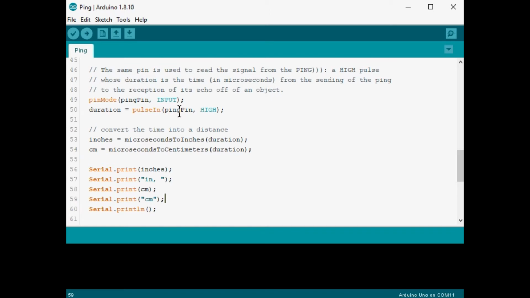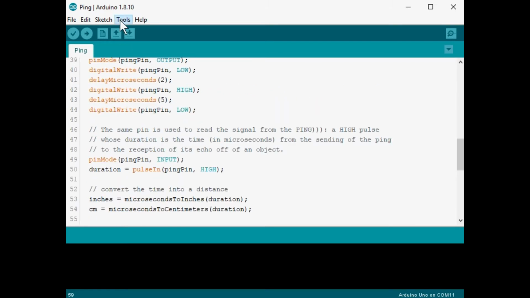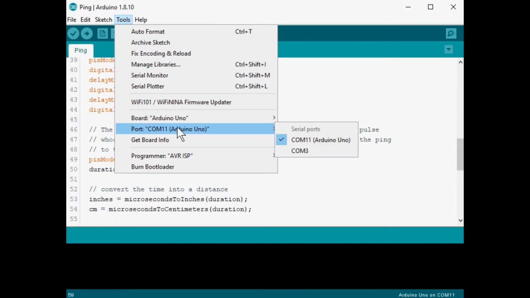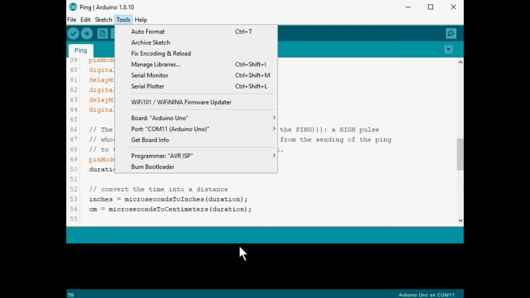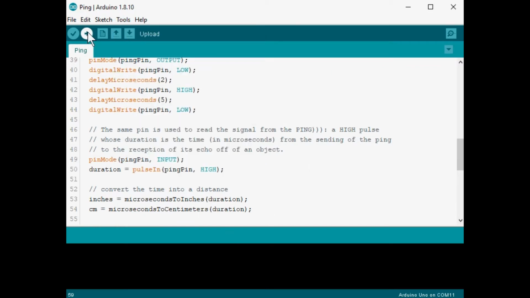We don't always have to do that. I just think it's a good idea to make sure that the communication port isn't confused about what it's supposed to be doing. And I will check and see. Looks like mine is on COM11, and it is an Uno, so both of those are set. I should be able to upload this. I'll click the upload or press Ctrl-U, and it started.